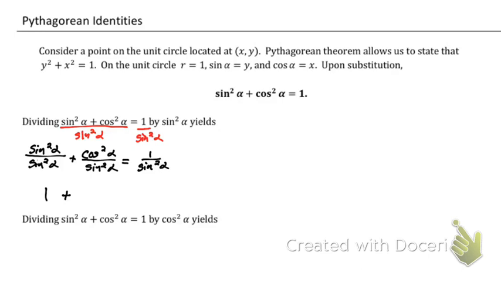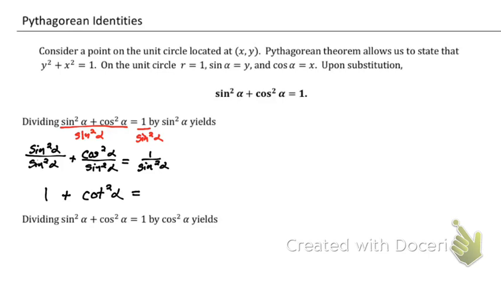Well, this is cosine squared over sine squared. But remember, this is really just cosine times cosine over sine times sine. So we can change that into cotangent times cotangent, or just cotangent squared. Since the squared on top matches the squared on bottom, I can replace the whole thing with cotangent squared.